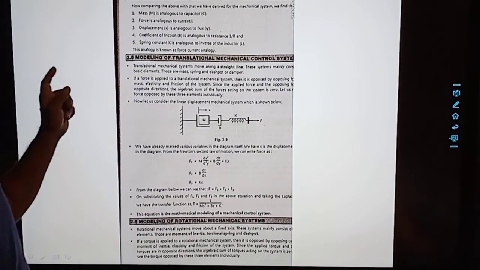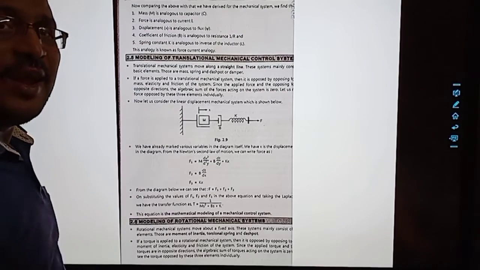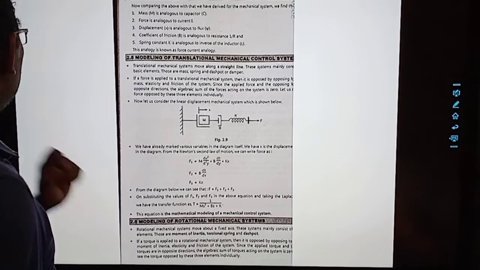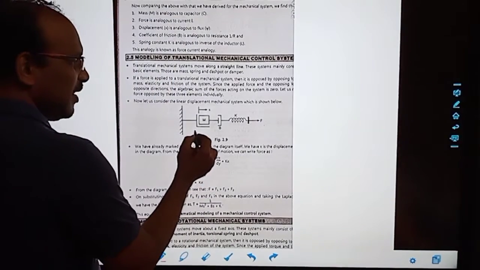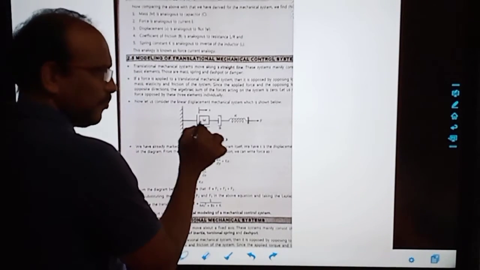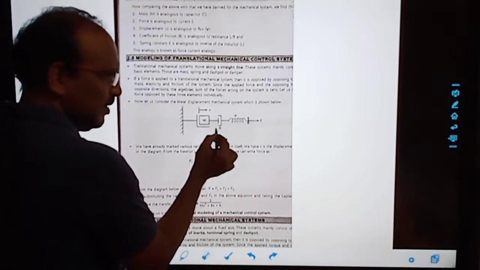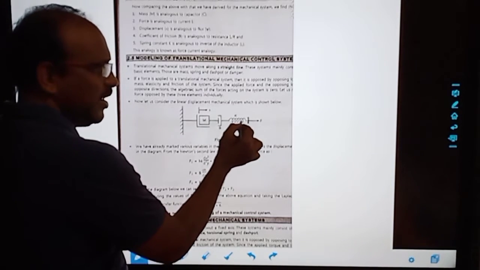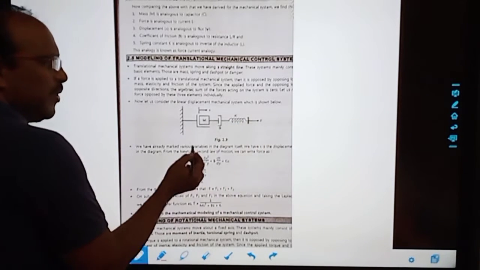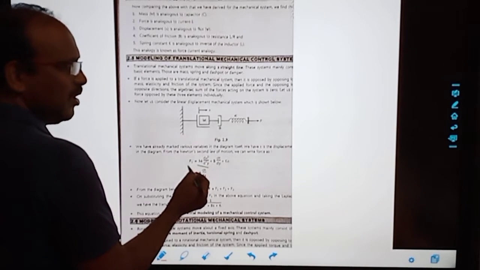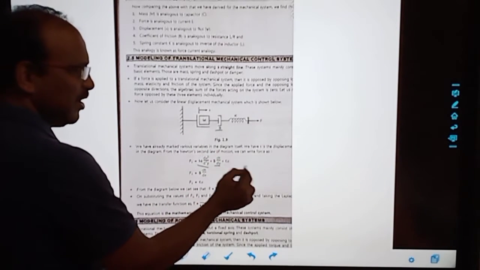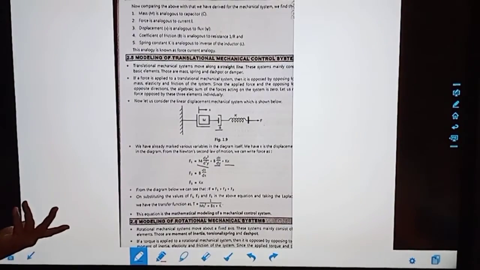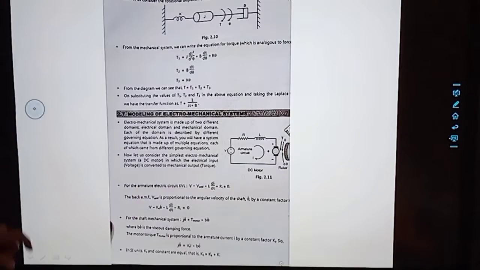Okay. Now I want to tell you about the modeling. Real modeling will have a combination of all. So here we are applying mass, we are applying force with respect to this. Here we can say damping, and here we can say spring. So you know how to present them. The mass is always presented with a double derivative, the damper with a single derivative, and the spring is presented with k. So simple it is. If the individual model is studied, this is not a big thing.